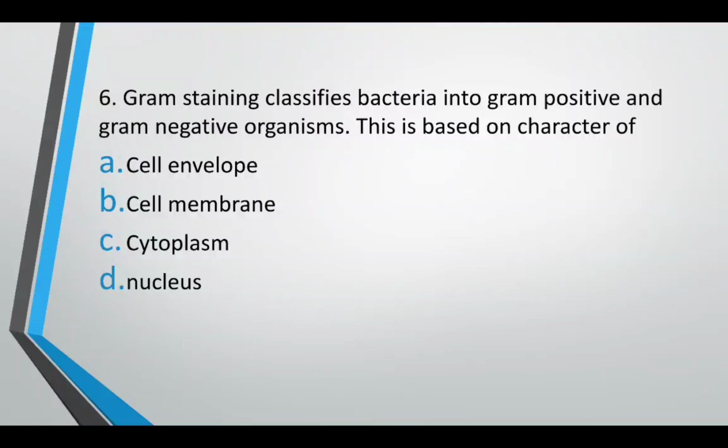Gram staining classifies bacteria into gram-positive and gram-negative organisms. This is based on character of cell envelope, cell membrane, cytoplasm, or nucleus. So which part of the cell is used for classification of organism into gram-positive and gram-negative organism? The correct answer is option A, cell envelope. Based on whether the cell envelope takes up gram stain or not, it is classified into gram-positive or gram-negative organisms respectively.